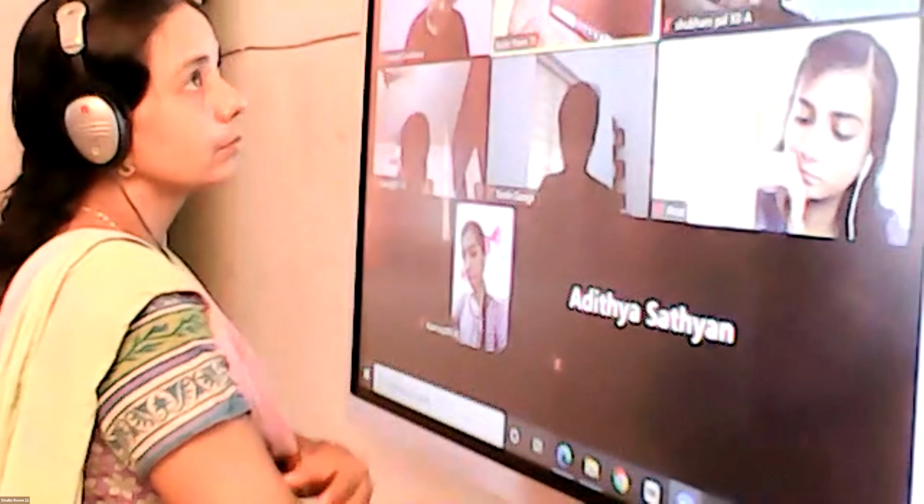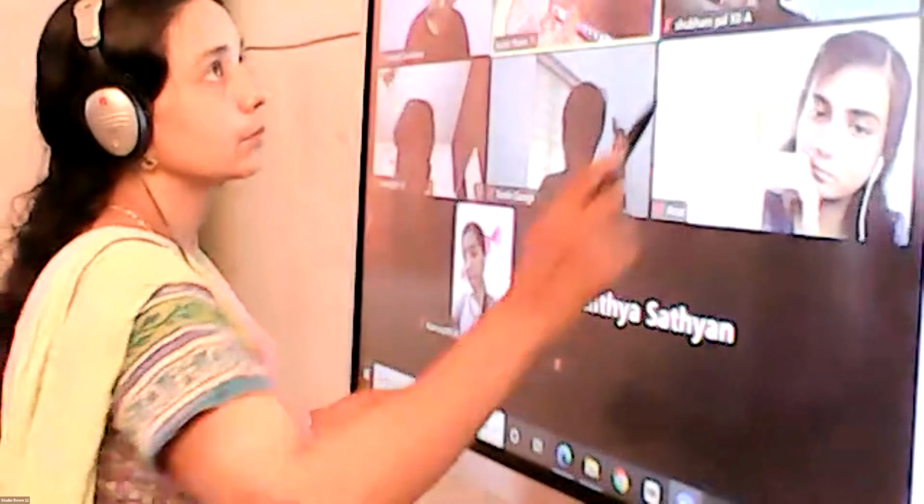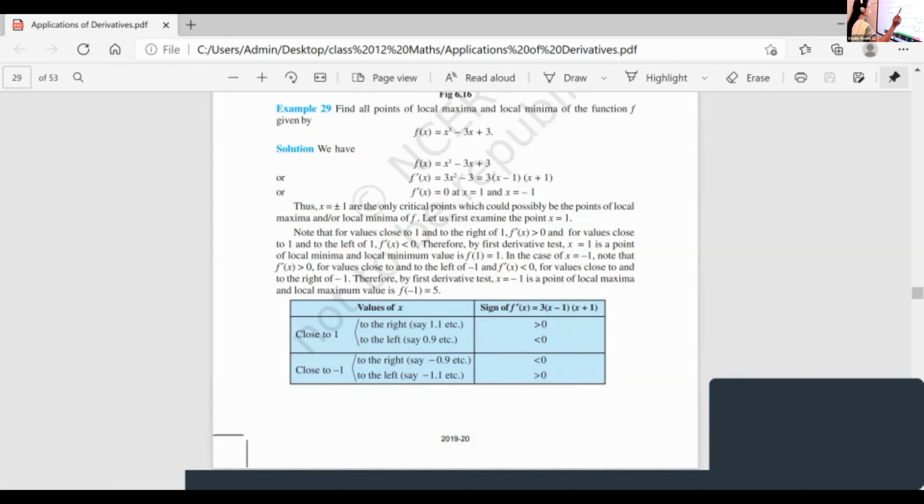Write the question. Find the local maxima and minima of the function f of x is equal to x cube minus x.